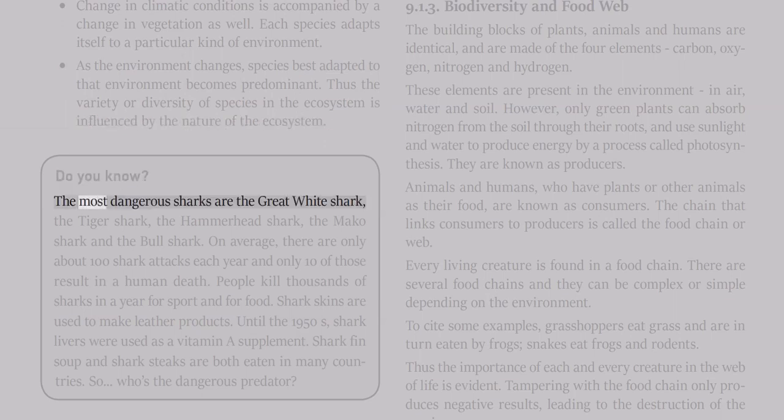Do you know? The most dangerous sharks are the great white shark, the tiger shark, the hammerhead shark, the mako shark, and the bull shark. On average, there are only about 100 shark attacks each year, and only 10 of those result in a human death. People kill thousands of sharks in a year for sport and for food. Shark skins are used to make leather products. Until the 1950s, shark livers were used as a vitamin A supplement. Shark fin soup and shark steaks are both eaten in many countries. So, who's the dangerous predator?